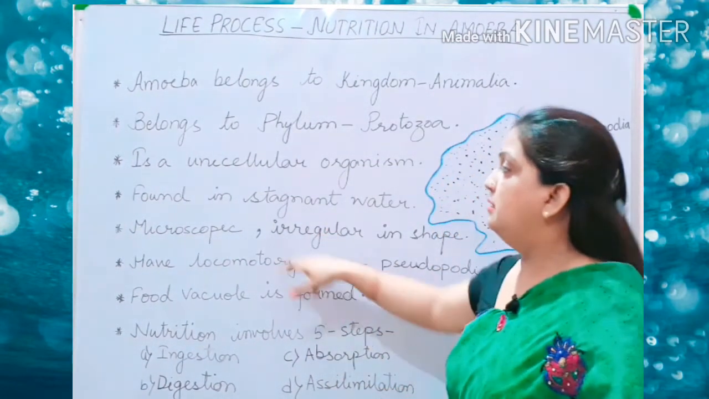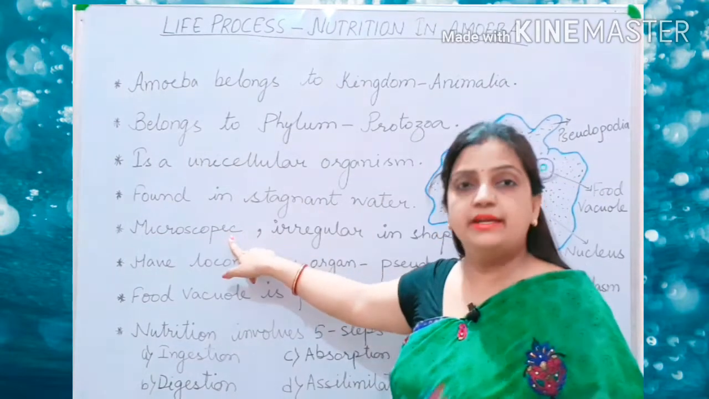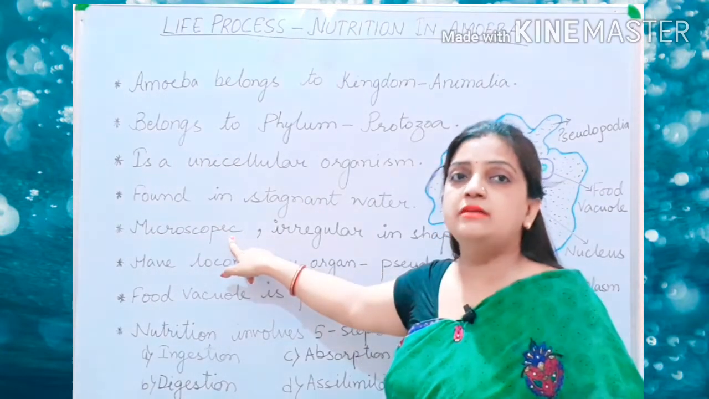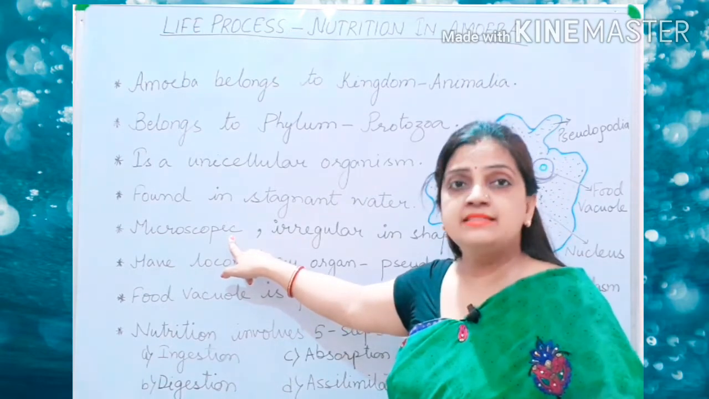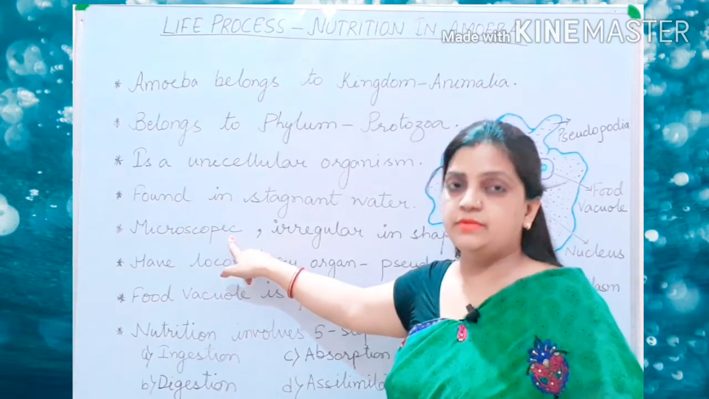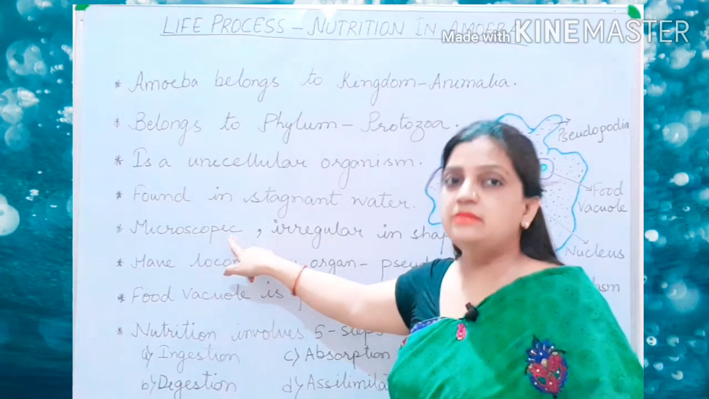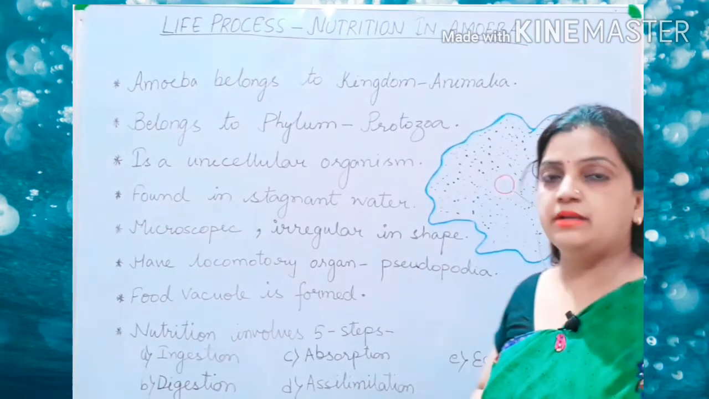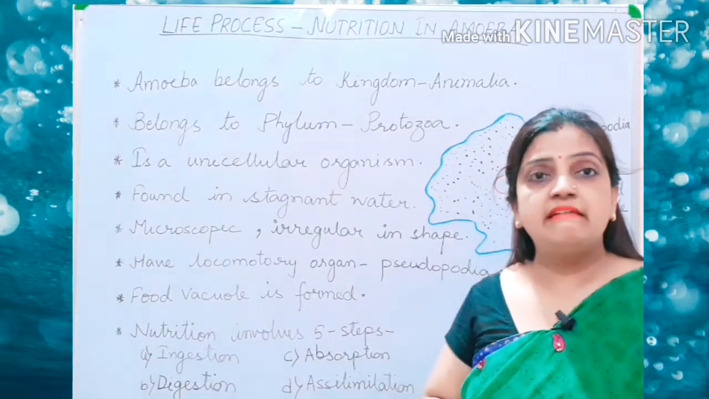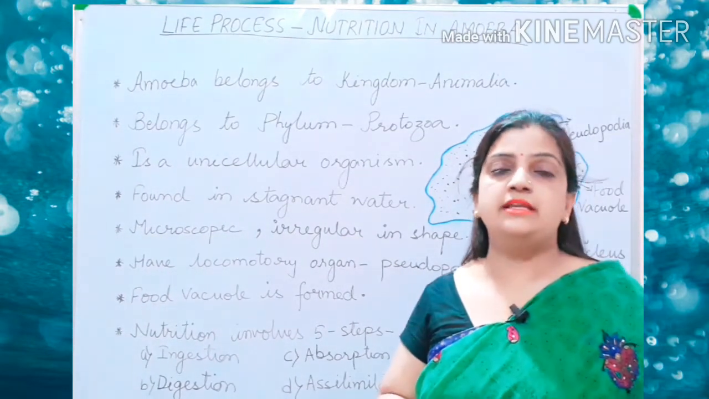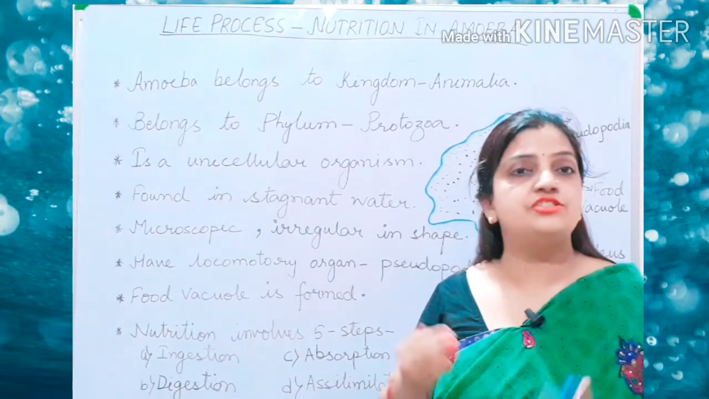Now this amoeba is a microscopic structure. We cannot see it with the naked eyes. We need a microscope to observe amoeba as it is a unicellular organism. So your amoeba is a microscopic organism. The body shape is also not fixed. It is irregular in shape. Continuously amoeba keeps on changing its shape.